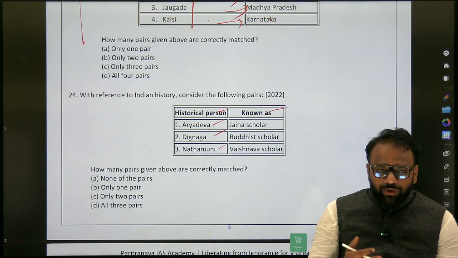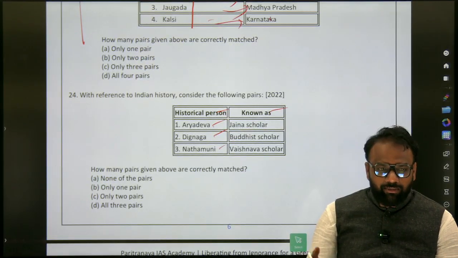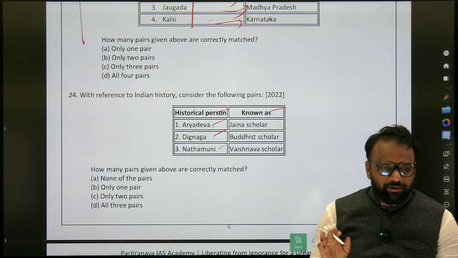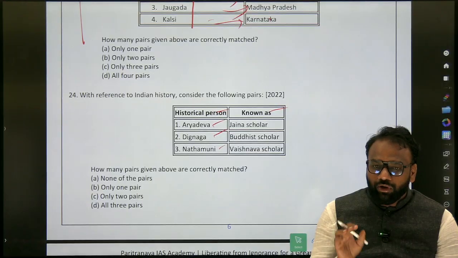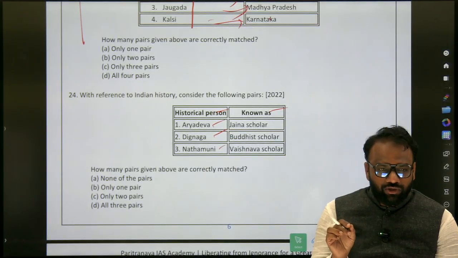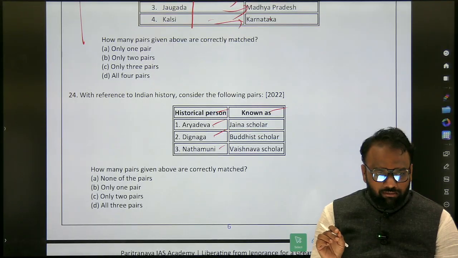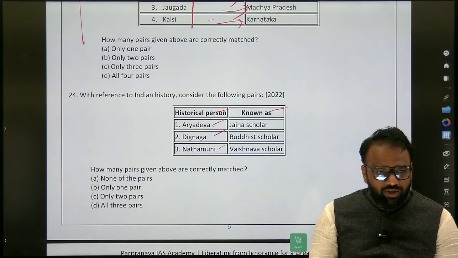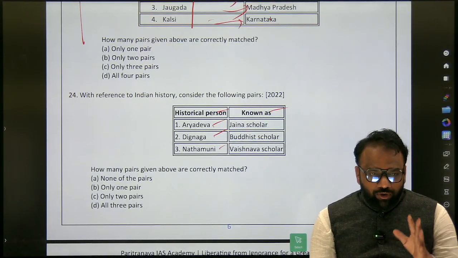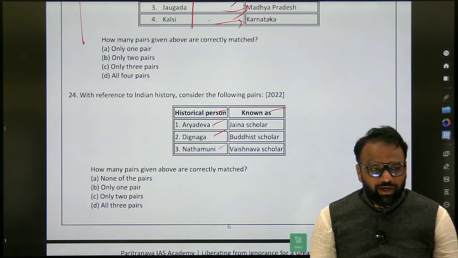Because if you are not going to set a target in this fashion for ourselves, then over a period of these 3 months, we will not be able to cover the entire syllabus. Now see, we don't have time to go through each and every line. So based on this strategy, tomorrow in the 15 questions, if you are able to answer 7 to 8 questions, then there is no one who can hold you back.